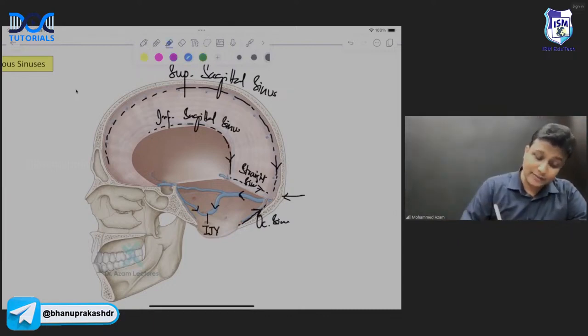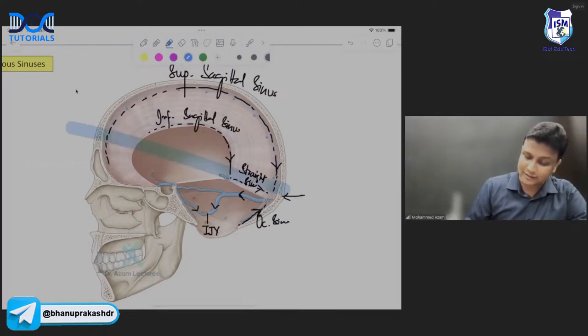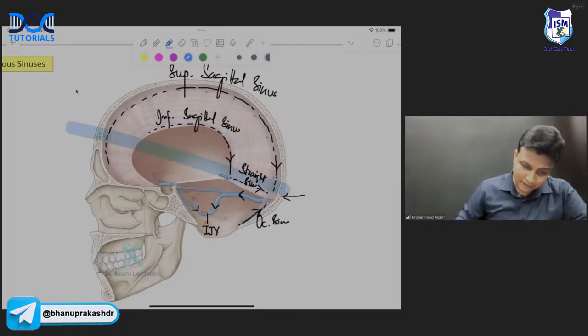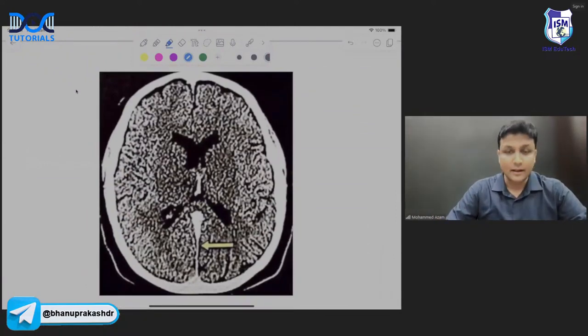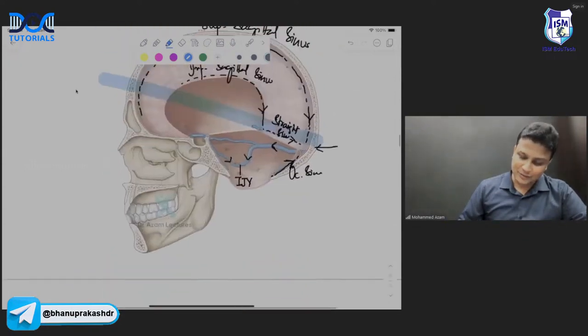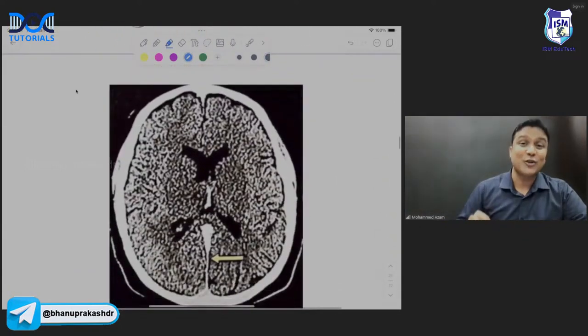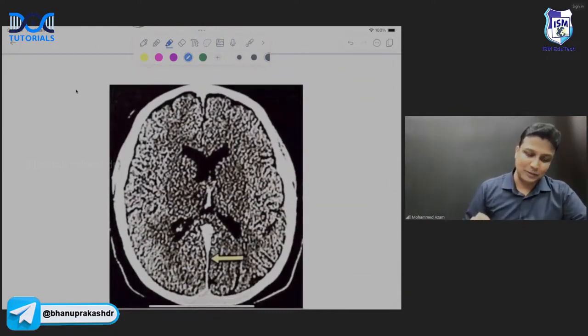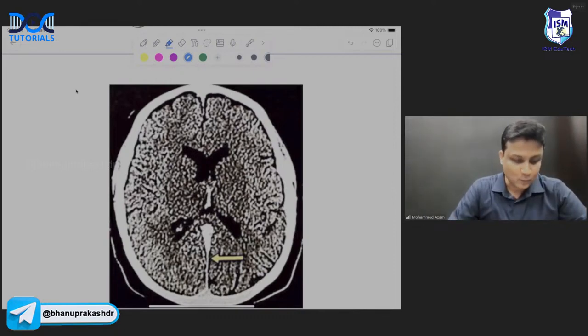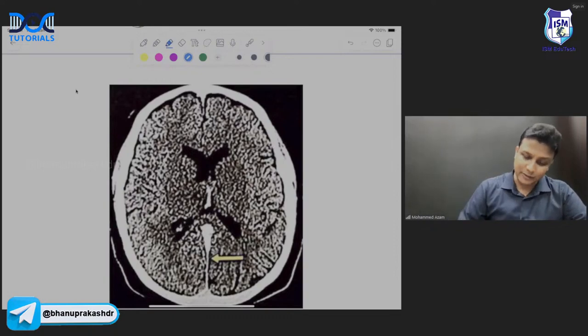Because in your exam, they have given a transverse section at this level. If a transverse section is given here in this manner, try to identify that sinus. Which sinus is this one here, sir? In the transverse section, that sinus is nothing but your straight sinus. So please remember, in the transverse section, this sinus here will actually be your straight sinus here, sir. Are you understanding your point here?